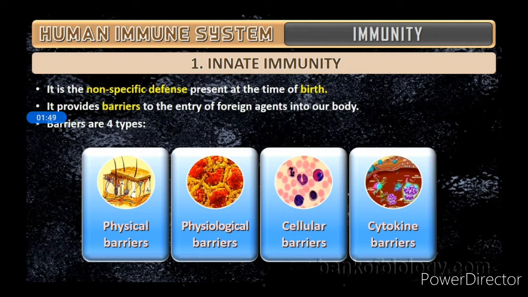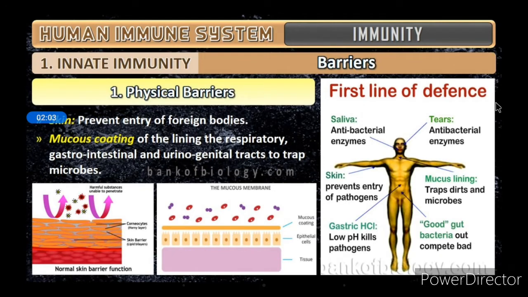What are the barriers? One is physical barrier, next is physiological barrier, then cellular barrier and cytokine barrier. So we will explain what these types of barriers are. First one is the physical barrier, which includes the skin.